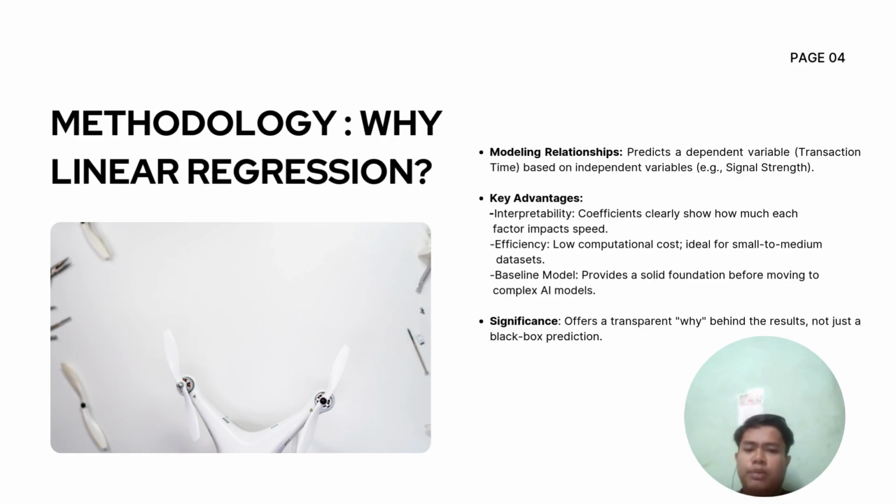Okay, I will explain about the methodology, why linear regression. Modeling relationship to predict a dependent variable, transaction time, based on the independent variable, like for example signal strength. Key advantage of using the linear regression is interpretability, clearly show how much each factor impacts speed. Number two, efficiency, low computational cost, ideal for a small to medium data set. And the last one is a baseline model, provide a solid foundation before moving to the complex AI model. And the last one is significant, offer a transparent why behind the black box prediction.